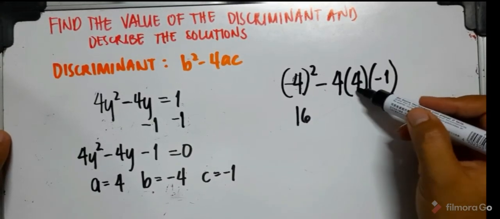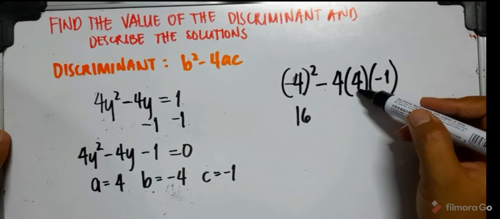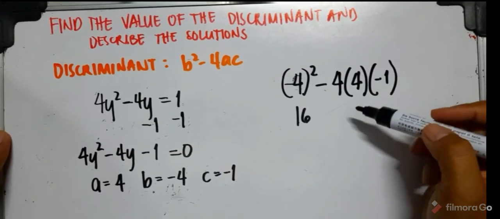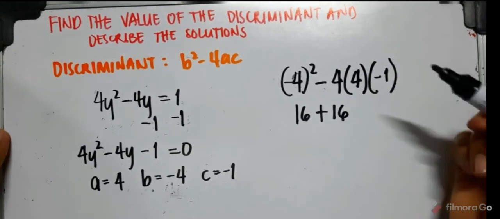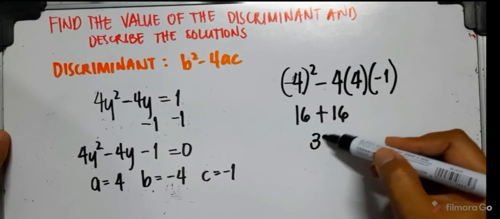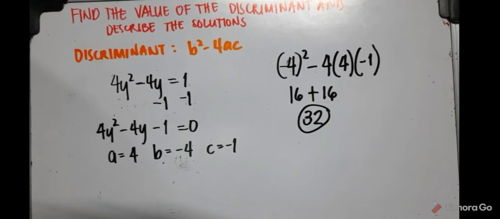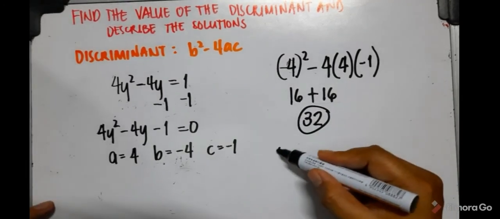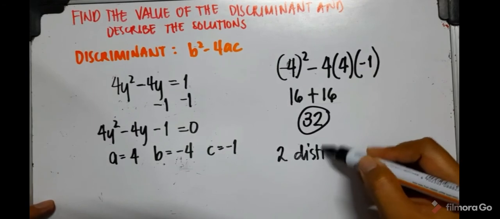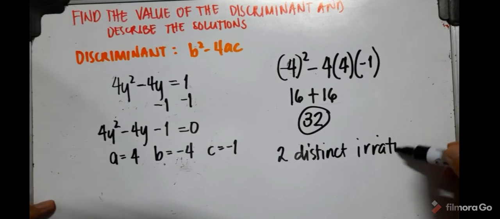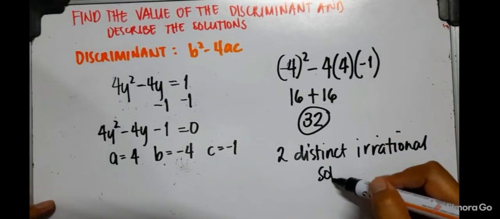Negative 4 times positive 4 is negative 16, times negative 1 is positive 16. So we have 16 plus 16 is equal to 32. It is a positive non-perfect square. So we can say that the solutions are irrational numbers. We'll have two distinct irrational solutions.